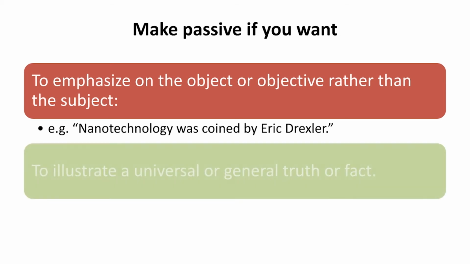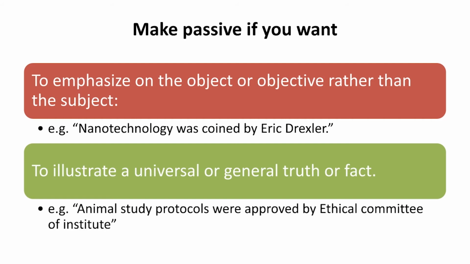Secondly, make the passive voice if you want to illustrate a universal or general truth or fact. For example, animal study protocols were approved by the Ethical Committee of the Institute.